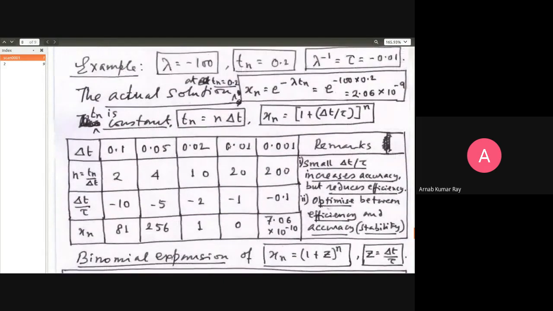Next, you reduce this even more. 0.01 delta t. N will be equal to 0.2 by 0.01, 20. Delta t is 0.01. So 0.01 divided by minus 0.01 will give you minus 1.